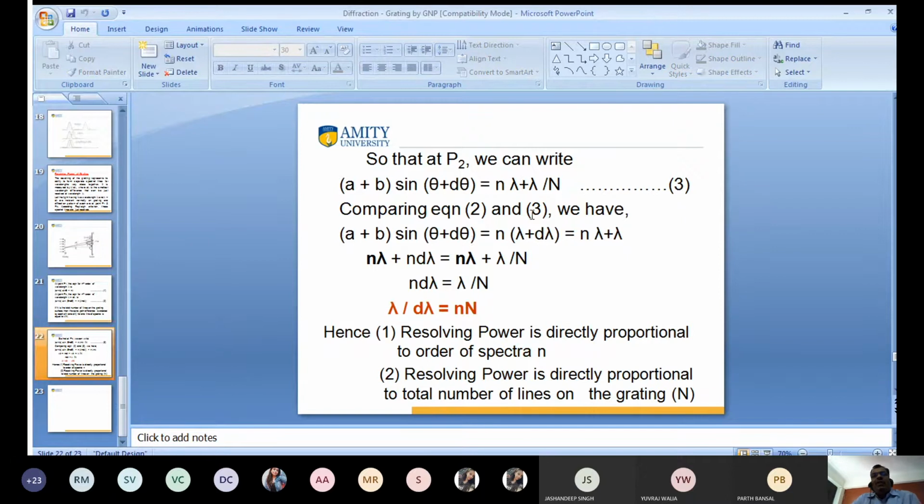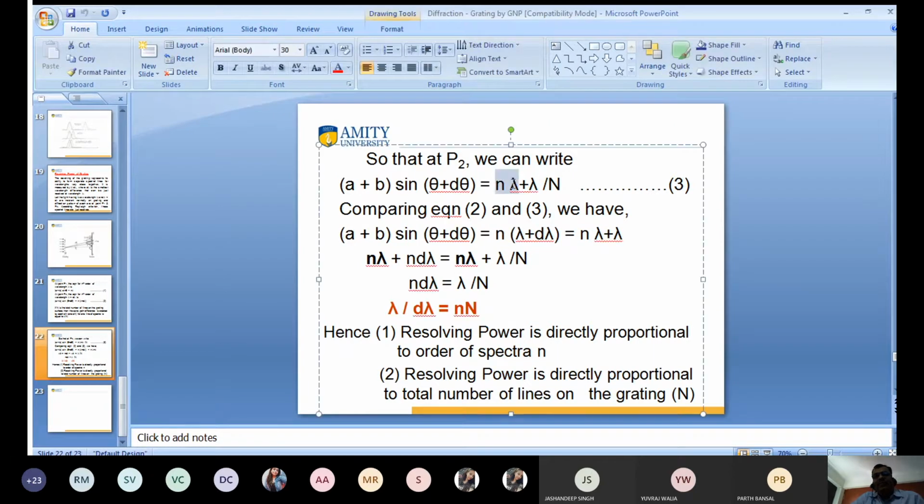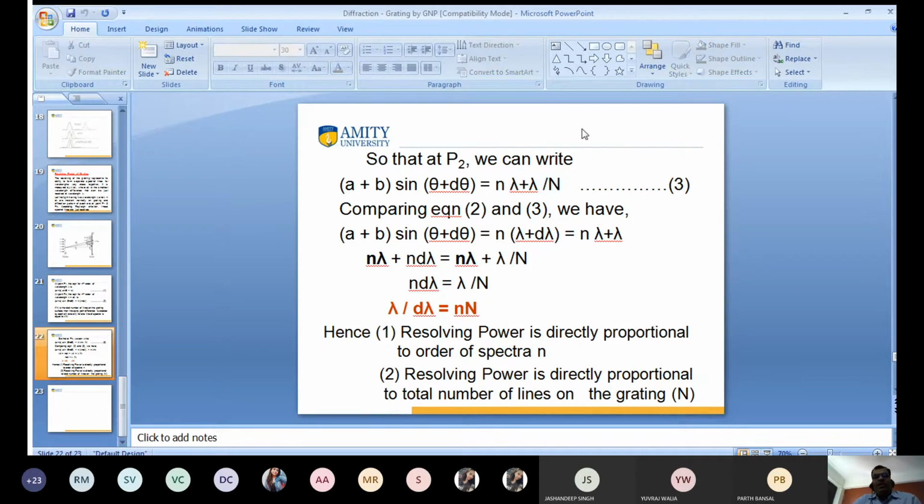So compare equations 2 and 3. Equation 2 is (a plus b) sin of theta plus d theta equal to n times lambda plus d lambda, and equation 3 is n lambda plus lambda by N. I want to solve this by opening the bracket: n lambda plus n d lambda is equal to n lambda plus lambda by N.